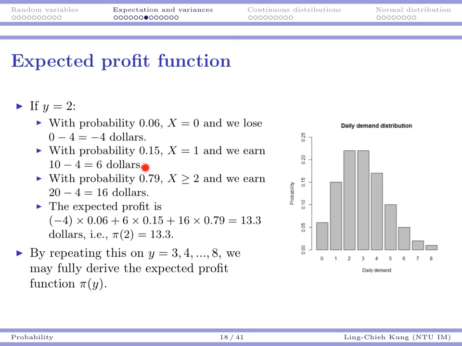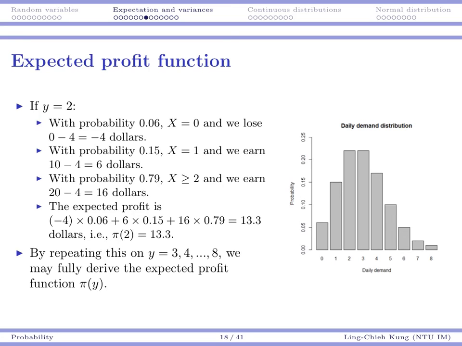With the other probability, 79%, I'm going to sell 2 units because the demand is at least 2. In that case, I earn $16. So my expected profit would be this one, again a weighted average of all possible outcomes by their probabilities. Then I can earn $13.3.